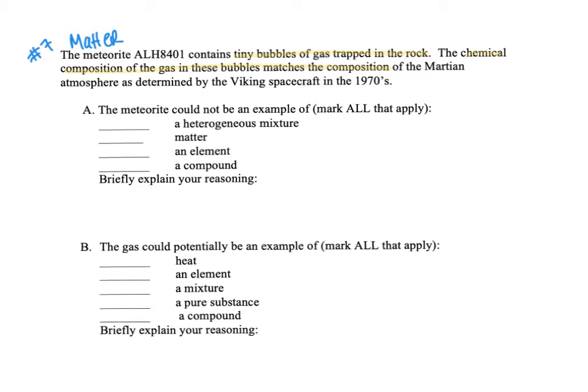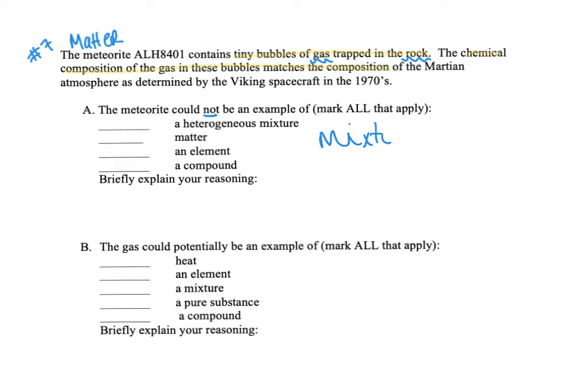So now we're going to analyze what the meteorite and what the gas could or could not be an example of. So the meteorite could not, here we're focusing on not, be an example of which of the following. So recall, the meteorite has two things. It has gas and it's made of a rock. And we don't really, at this point, know what those things are comprised of, but we do know that there's two things mixed together. So that screams mixture, okay?